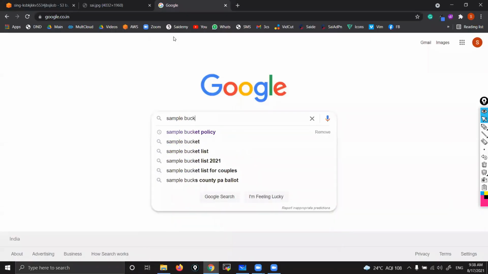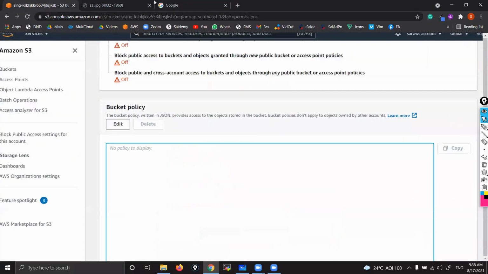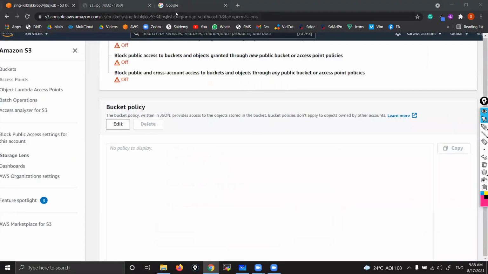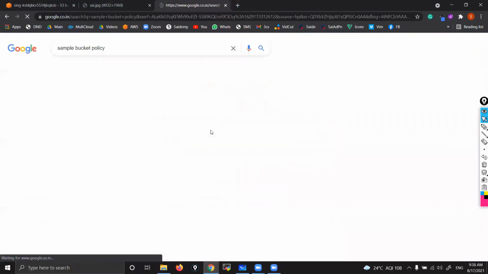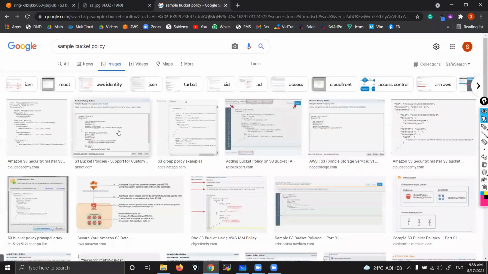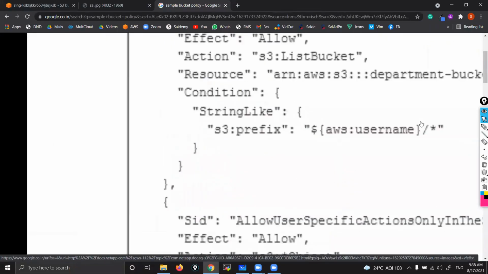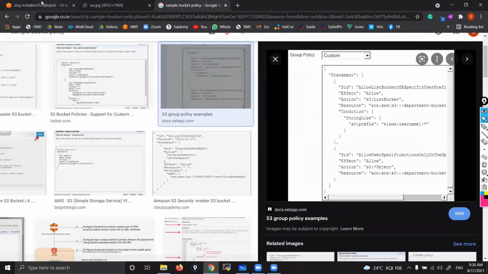Sample bucket. What is this? It's a bucket policy, right? Sample bucket policy. Go to images. You can see we write a script. This is what a JSON script is. Okay, that's why you can ignore this.